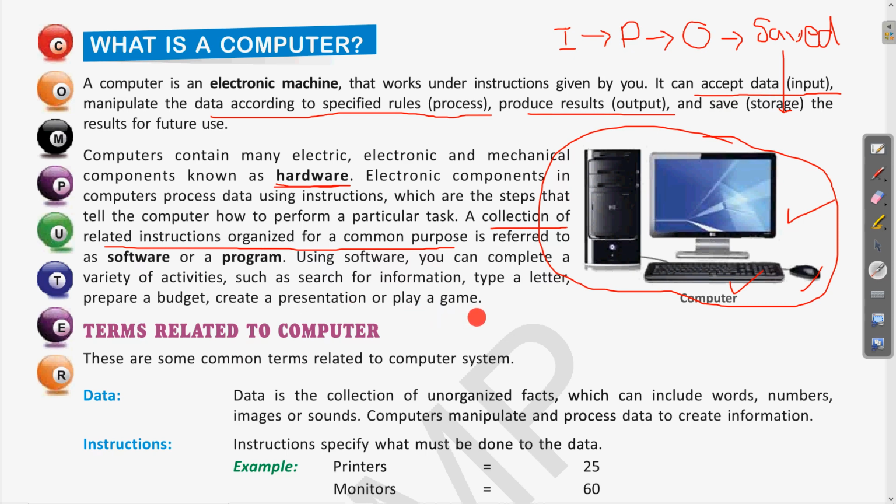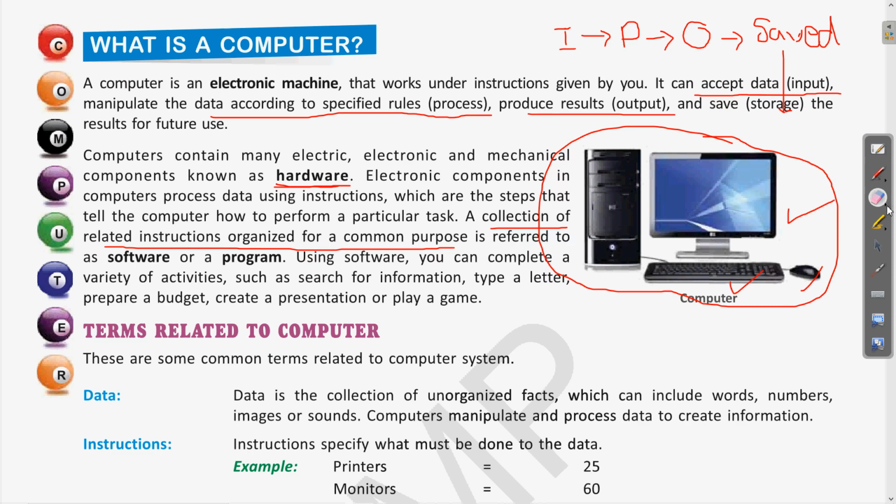Clear? So by using this software, we can perform various operations: you can type a letter, you can play a game, you can prepare a PowerPoint presentation. So this is all the use of the different software.